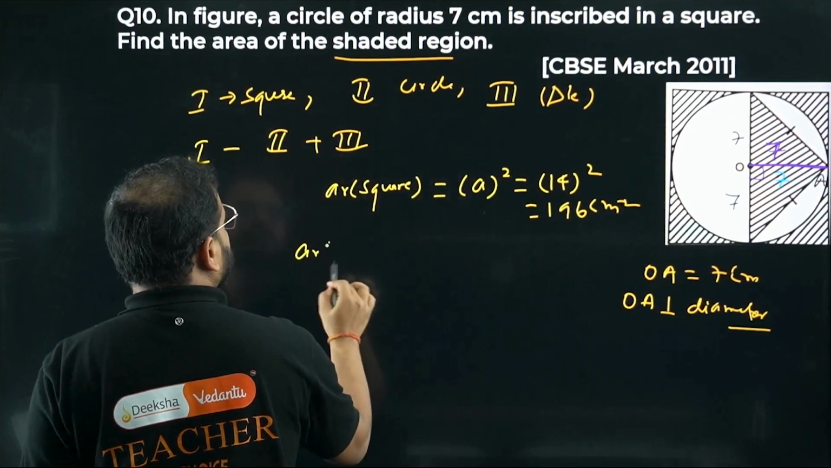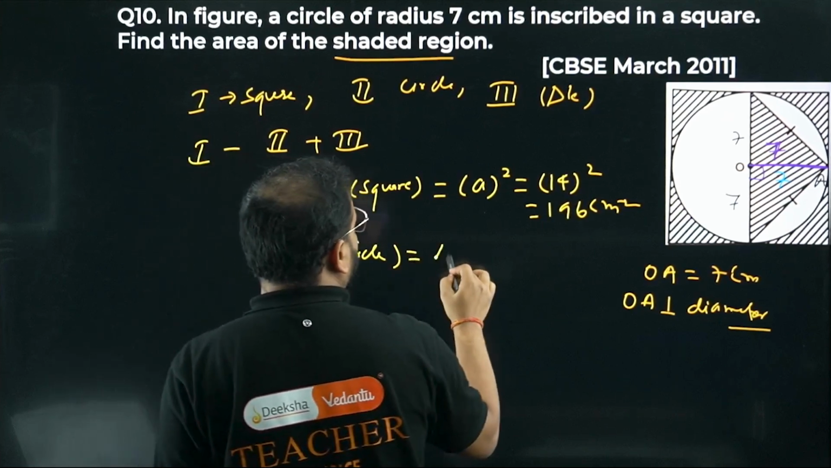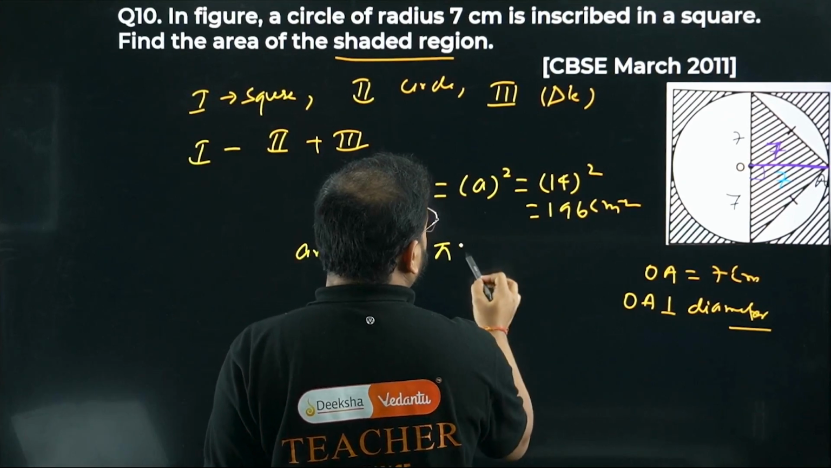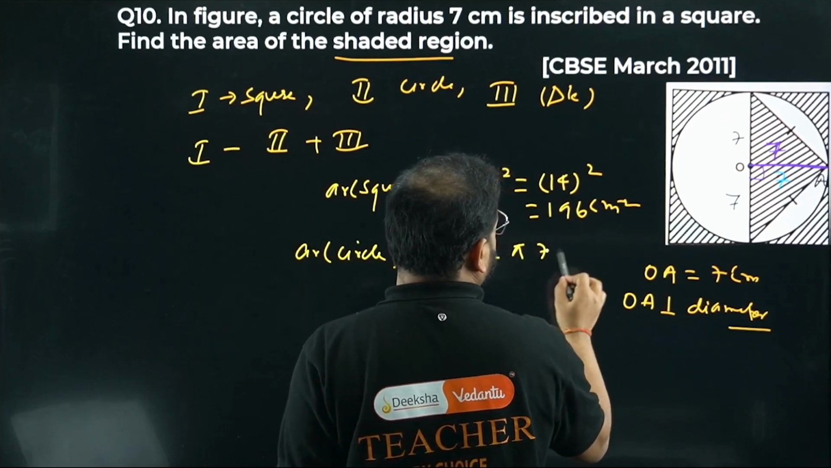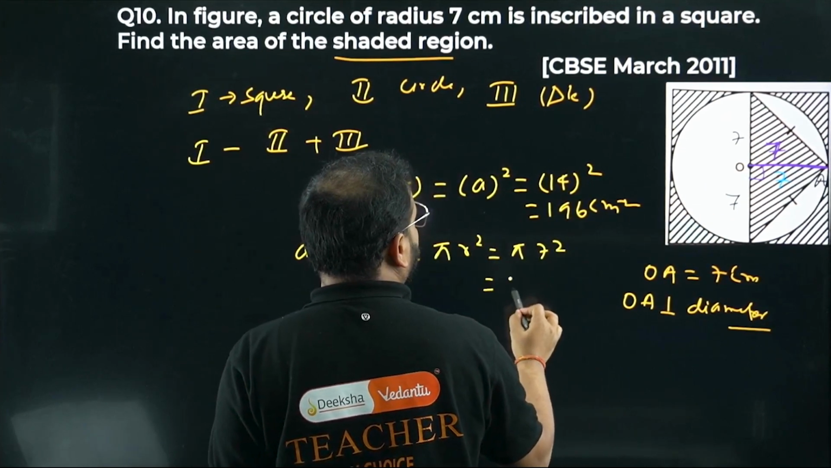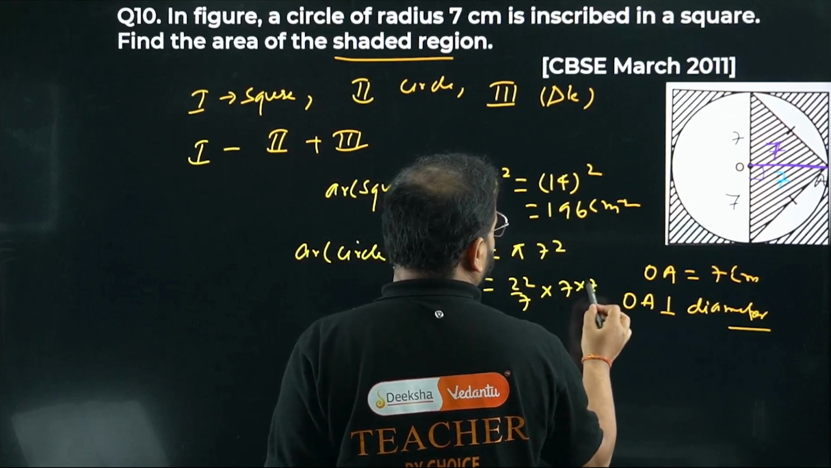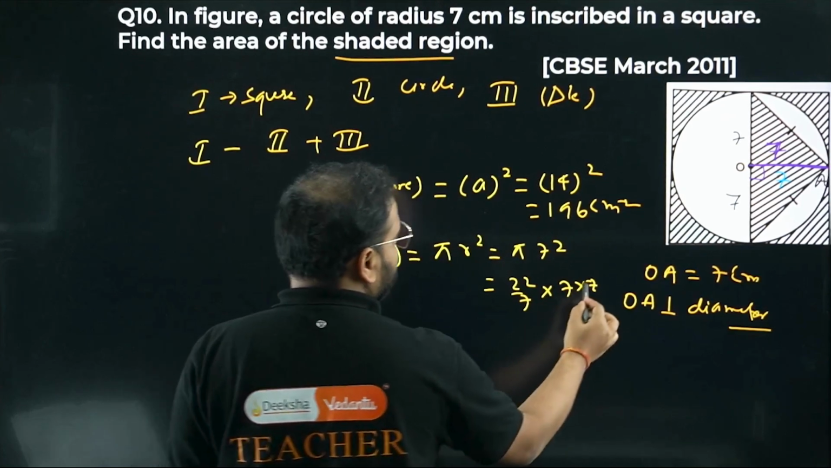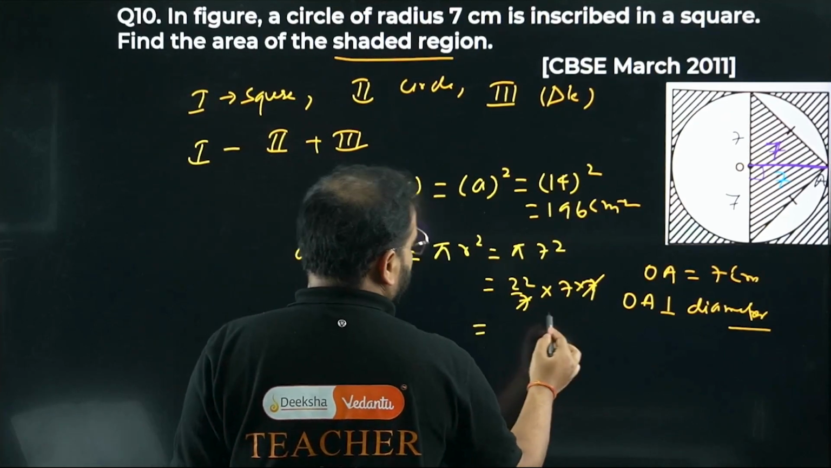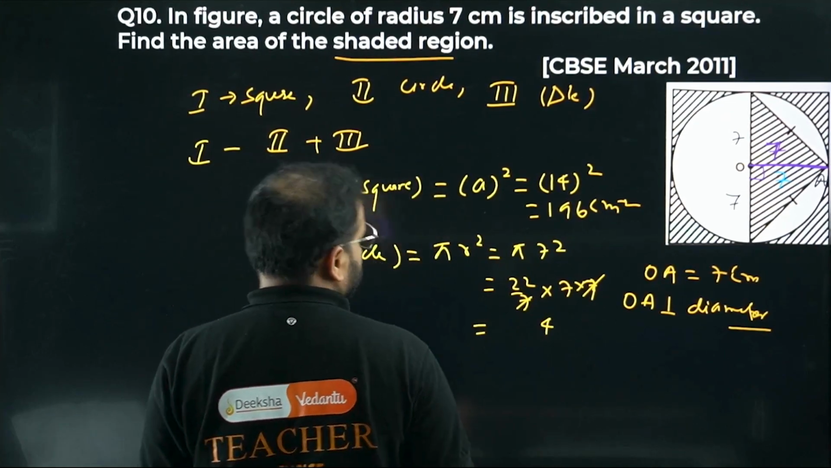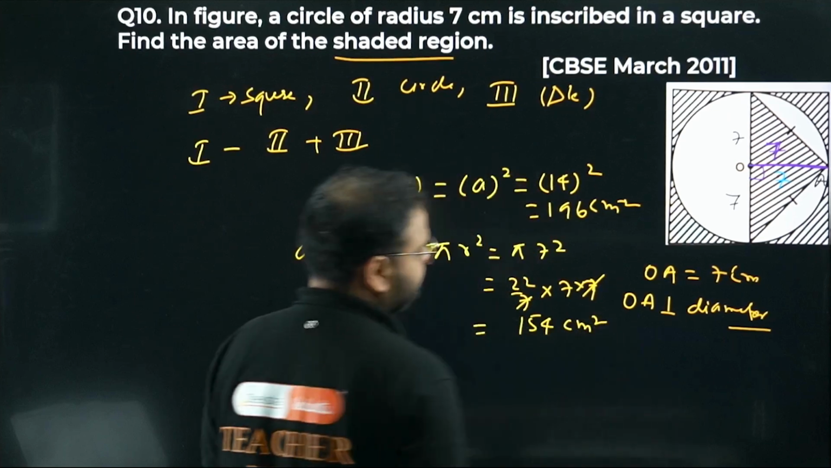Area of circle. How much is that, sir? Pi r square, of course. How much is r? Pi into 7 square, sir. Check this out. 22 by 7 into 7 into 7. Right? 7 into 7, so cancel this 7 and 7. What am I getting? 7 times 22 is 154 centimeters square.